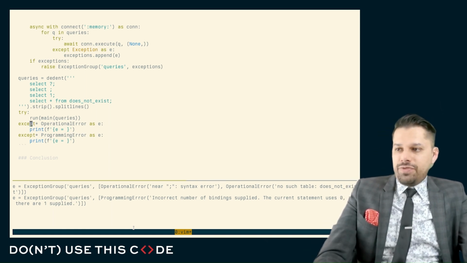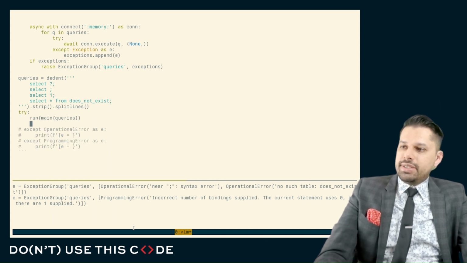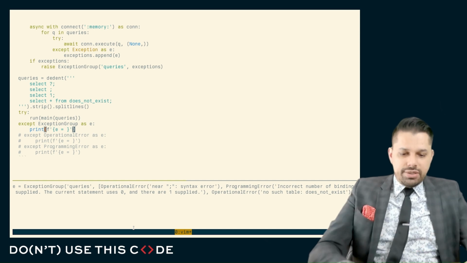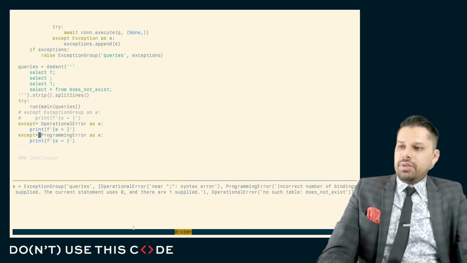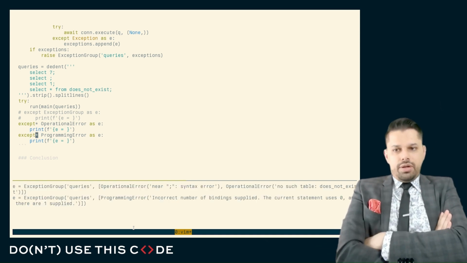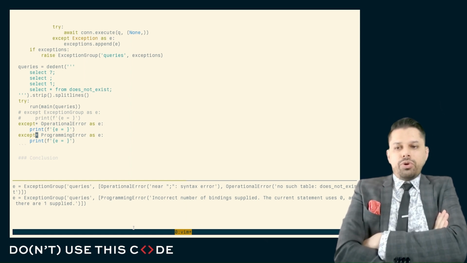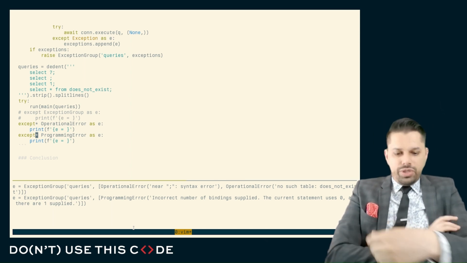And in the absence of that, if we didn't have this special syntax, all we'd be able to do is accept on the exception group, and then we'd have to unpack this thing and figure out what's contained within it. Well, you can think this except star syntax gives us the ability to group these together and to work with exactly the ones here. So you can see we've got two operational errors and one programming error. It gives us the ability to subset these to the types of errors we have. And then, of course, we could do something about these as we see fit.